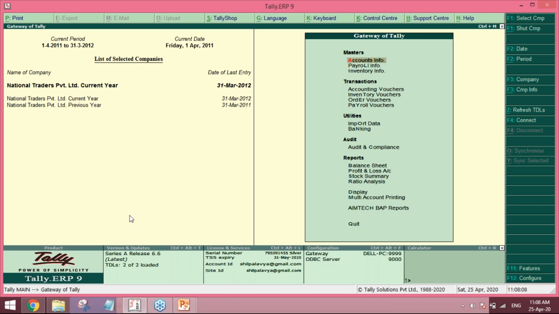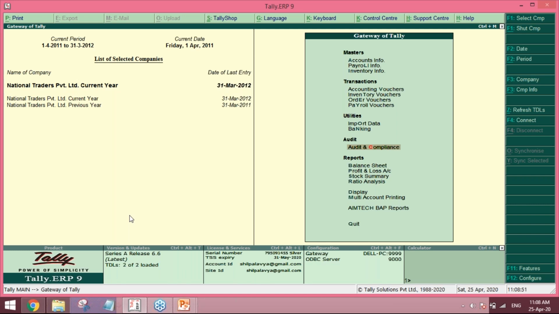Okay, so let me share a simple but very effective tool with all of you. Since the year end has just gone, and we are into the new year, most of us from a chartered accountancy background would be auditing for the client, looking at what the previous year's working was. One of the fantastic features that Tally has brought in is audit and compliance. Earlier it was available only for auditors, but now it is available to anybody and everybody.